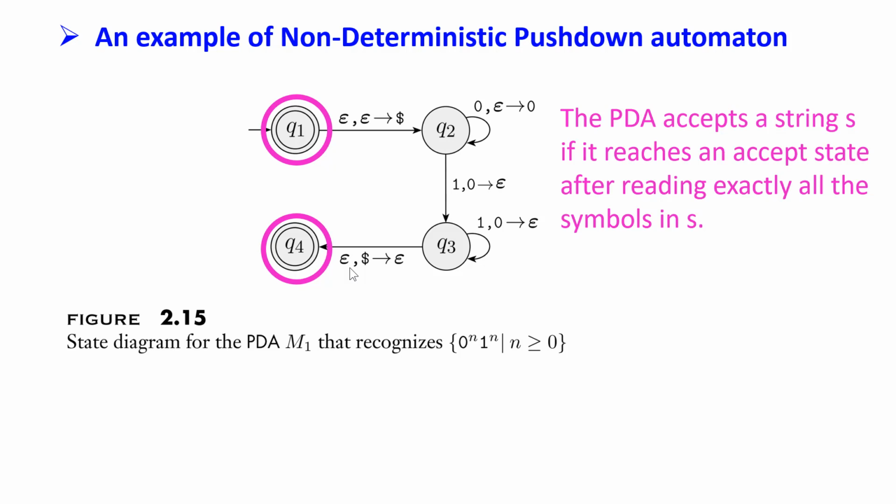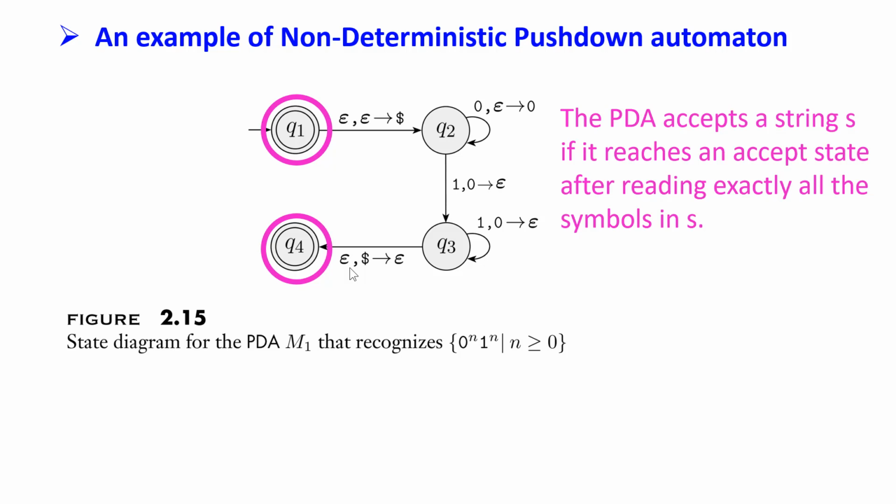The definition for a PDA to accept a string S is if it reaches an accept state after reading exactly all the symbols in S, just as the definition of acceptance for an NFA or DFA. And for this definition, we don't care about the content of the stack. It can be empty, it can contain some symbols, doesn't matter. We only care that the machine lands on an accept state after reading all the symbols in the input string.